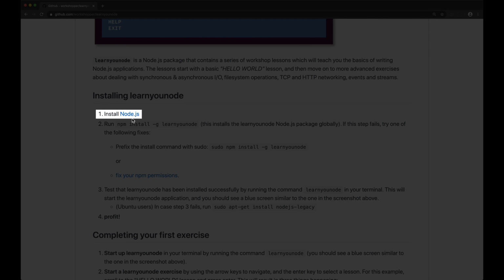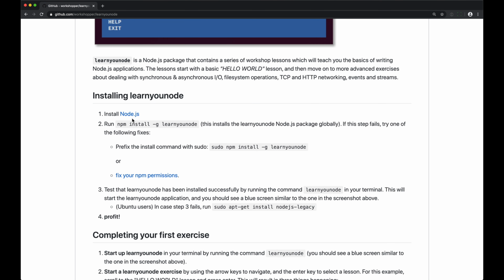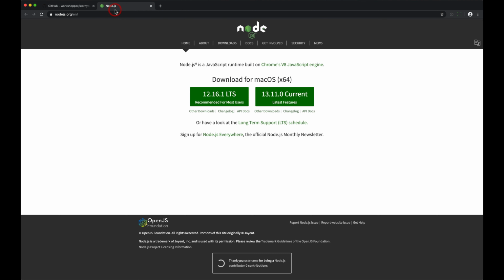I'm not going to go through that on this screencast because I already have it installed and I think it's pretty straightforward. But if you need to install it, click on this link and you'll get this for whatever operating system you're running. I'm on Mac OS, so it's taken me to the Mac OS download page. What I'm running is 12.16.1, or roughly that version.